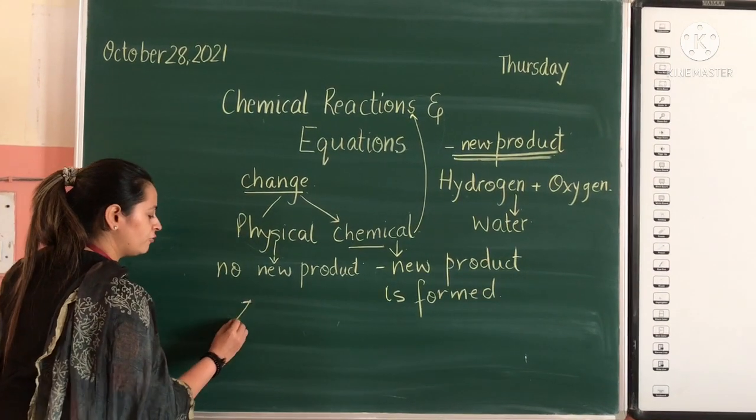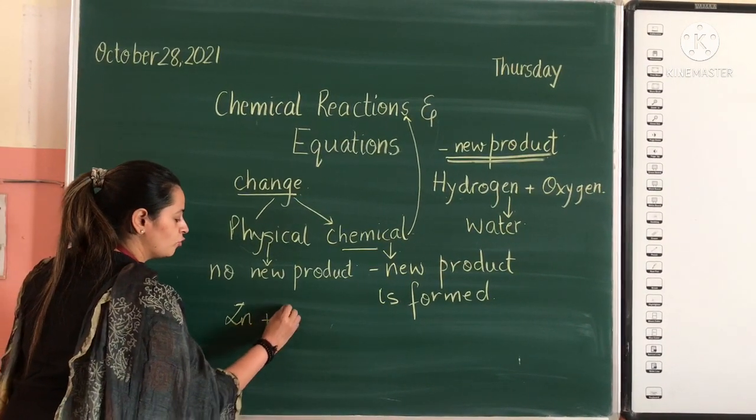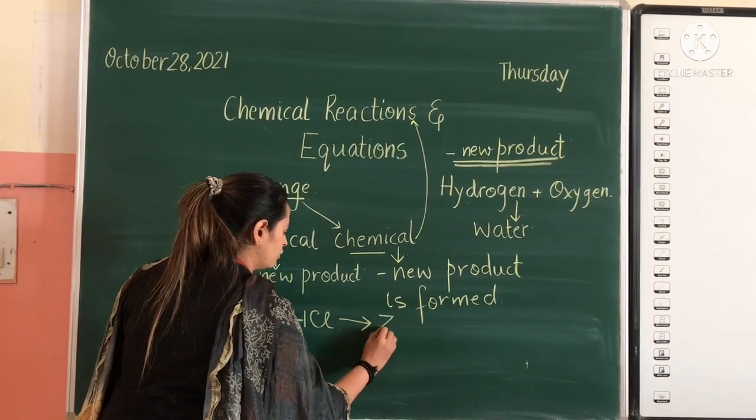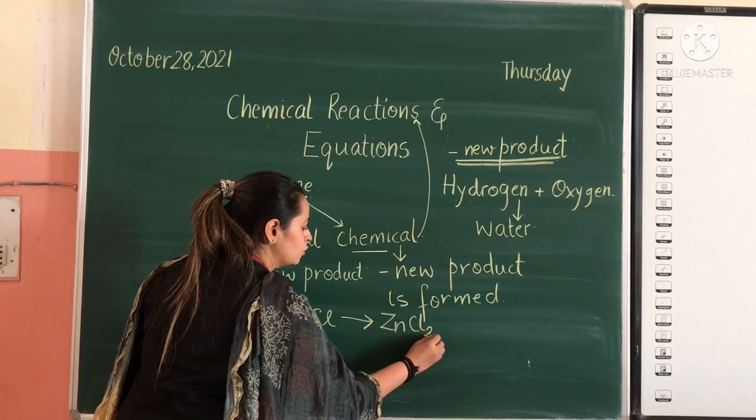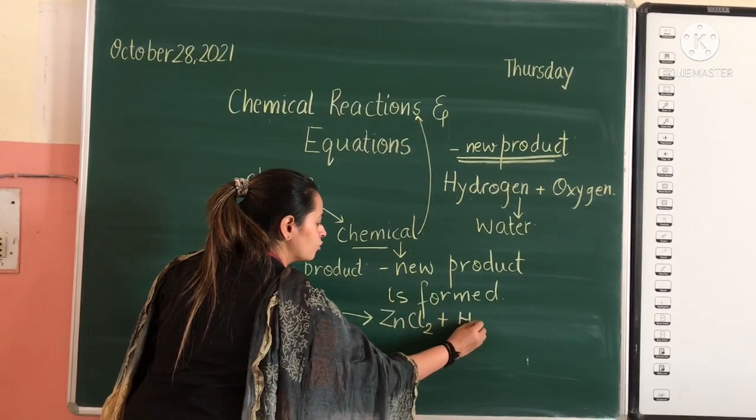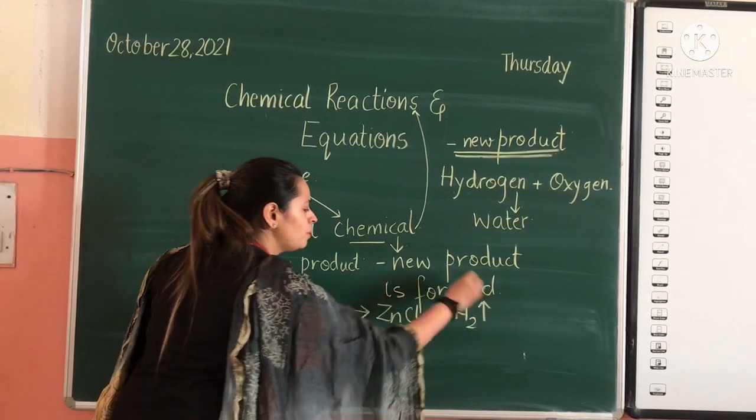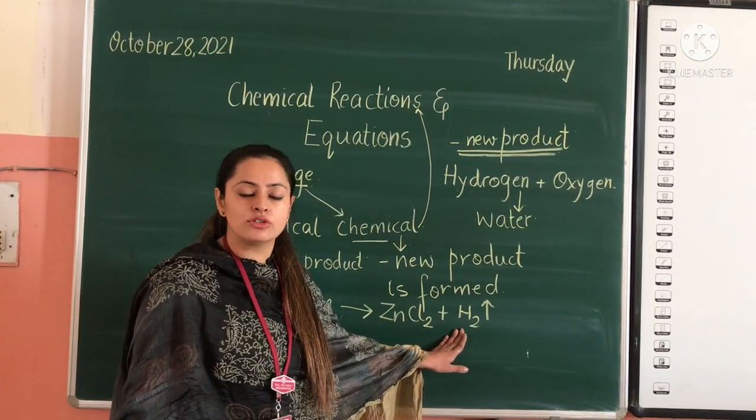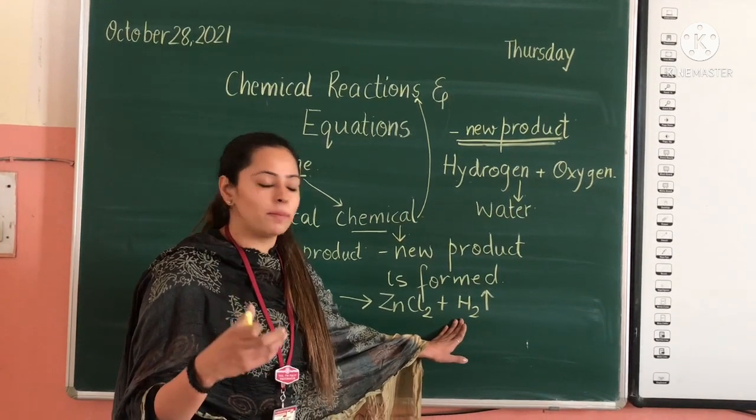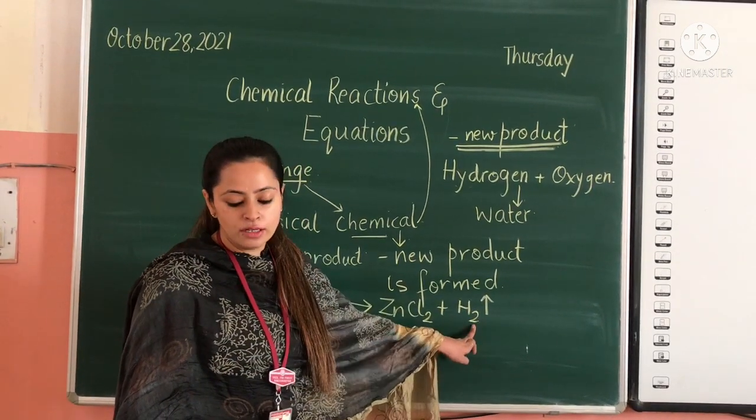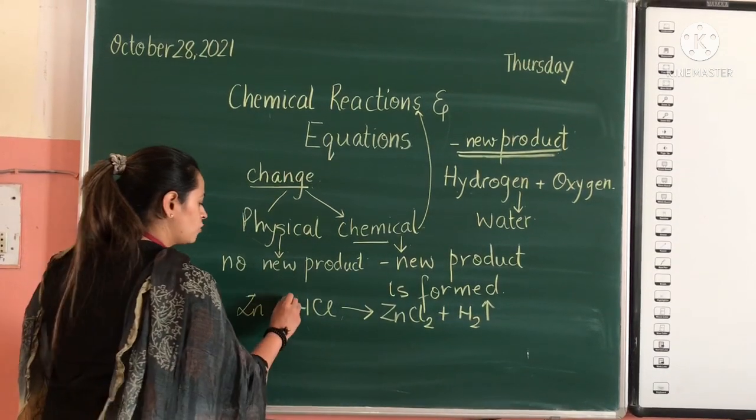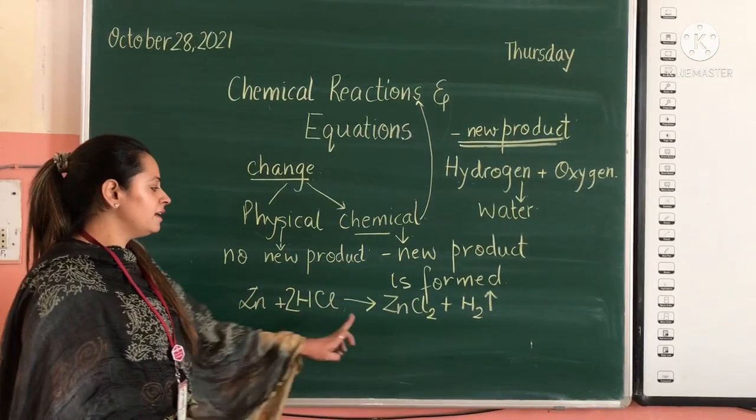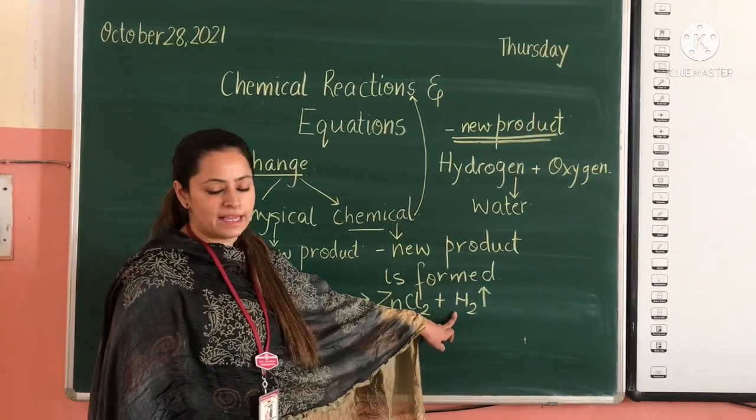Like for example, if we combine zinc with hydrochloric acid, so what do we observe? ZnCl2 is formed plus hydrogen gas is released. And do remember one thing students, hydrogen gas is always released with a popping sound. So what do we hear? A popping sound. So hydrogen gas is released with a popping sound. So we can just balance the equation. We'll add a 2 here, right? So Zn plus 2HCl gives us ZnCl2 plus H2.